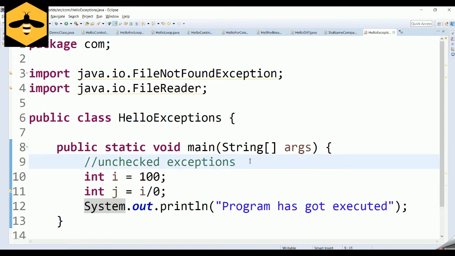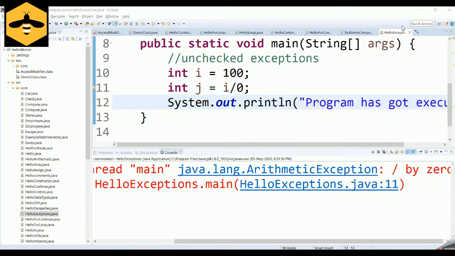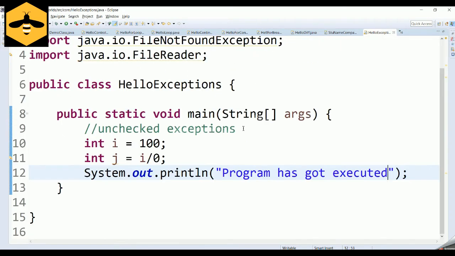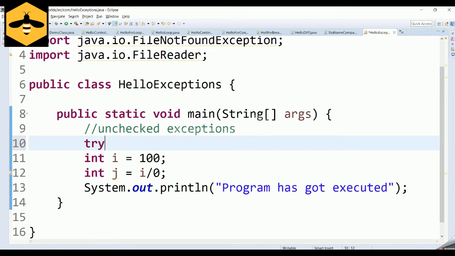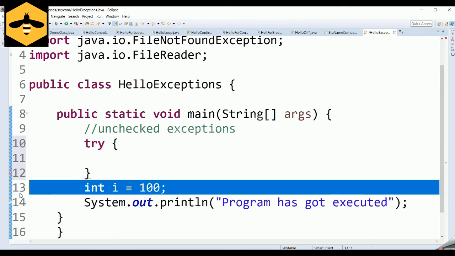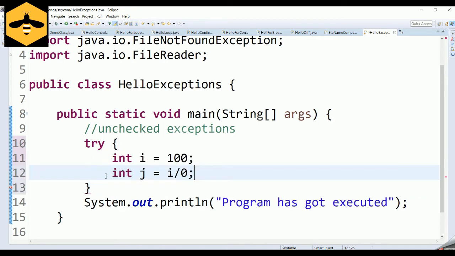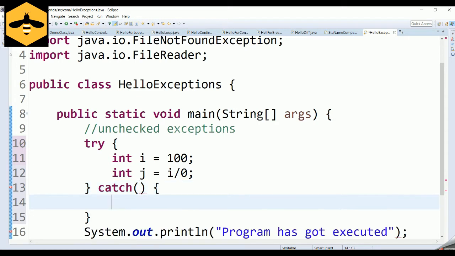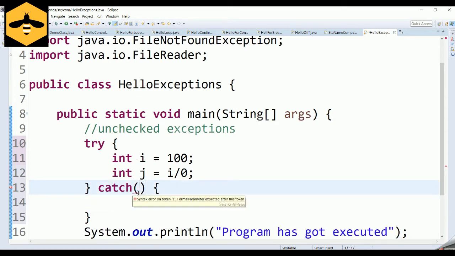So what should you do to stop this ungraceful shutdown of your program? Let us see how to handle these kinds of exceptions. As I told you before, whatever code you suspect can throw the exception, you put inside the try block, and you catch the exception using the catch block. If you are very sure what exception is going to happen, you can catch that particular exception.